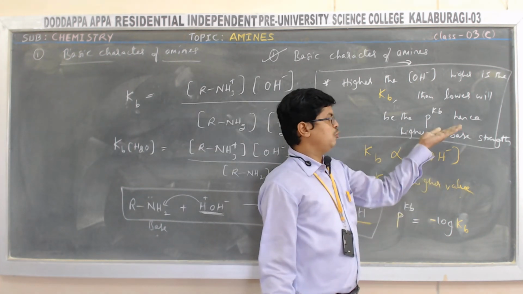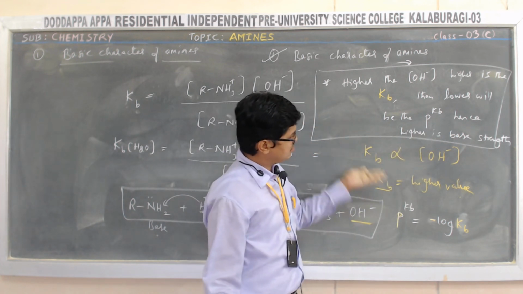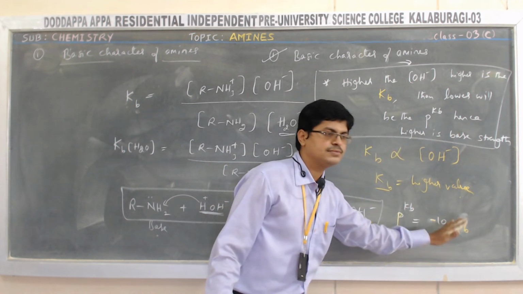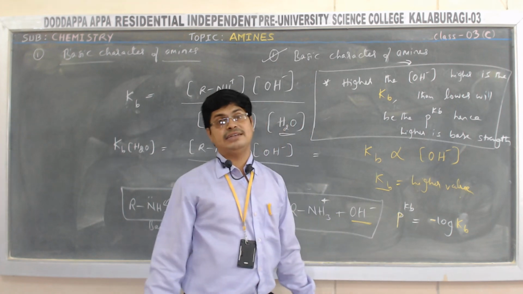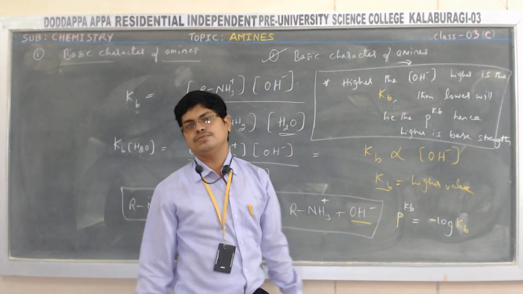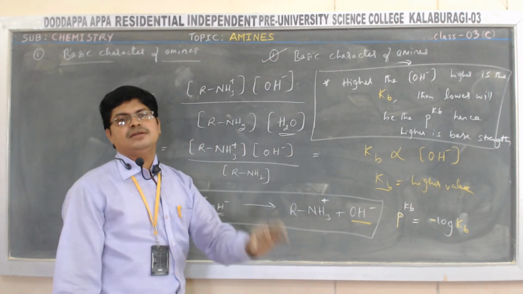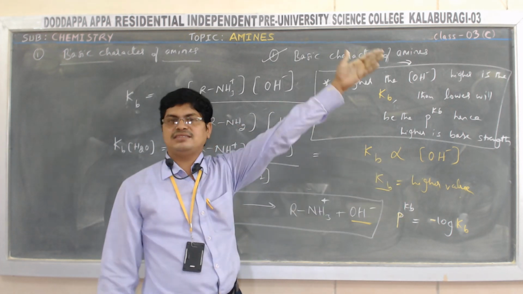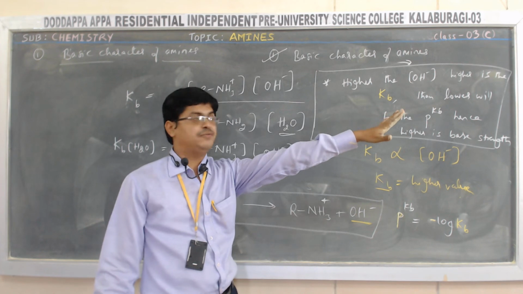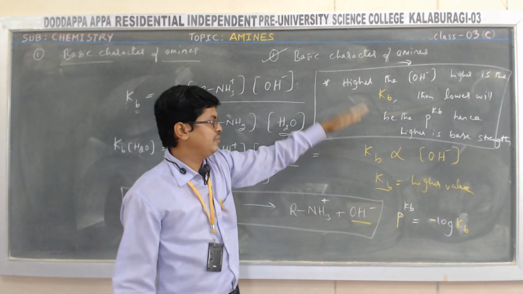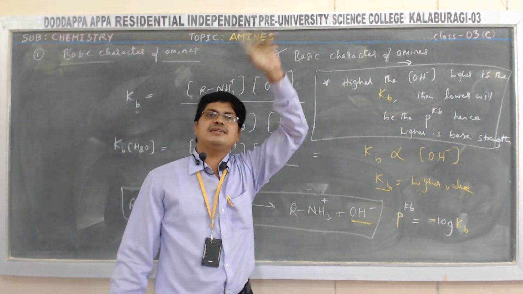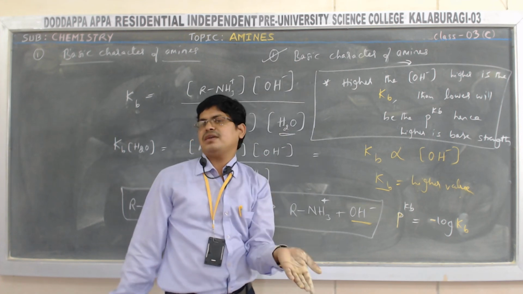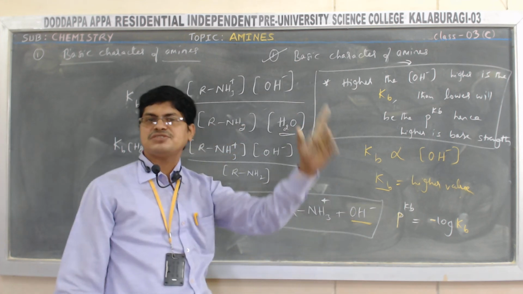When OH minus is more, Kb will be more. When Kb is more, pKb will be less. pKb will be low, and that time basic strength will be more. So just keep in mind, higher the Kb, higher is the OH minus ion, higher is the basic strength. If you remember that point, then you can convert for pKb also. Higher is the Kb, lower will be the pKb, higher is the basic strength.